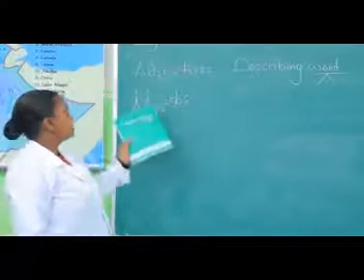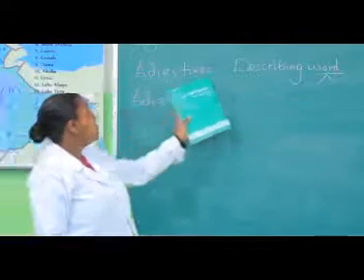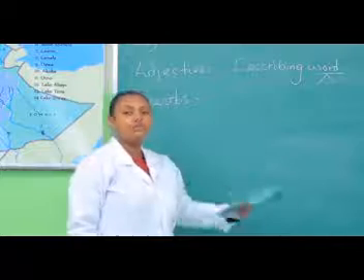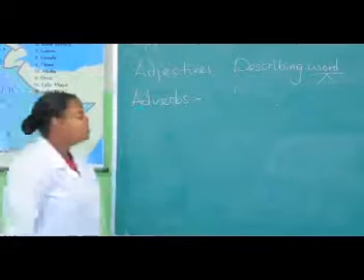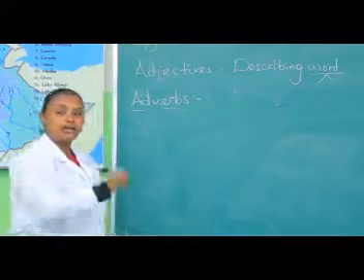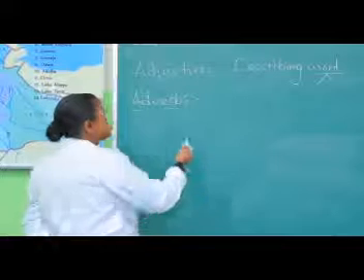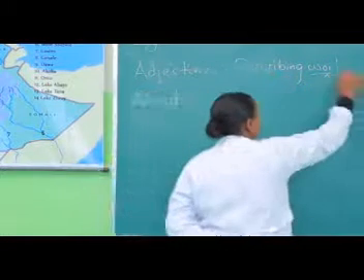So these are some of them. So we discussed already adjectives and why we use adjectives in what kind of situations. So adverbs, as the name indicates, add verbs, something which is added to the verb.